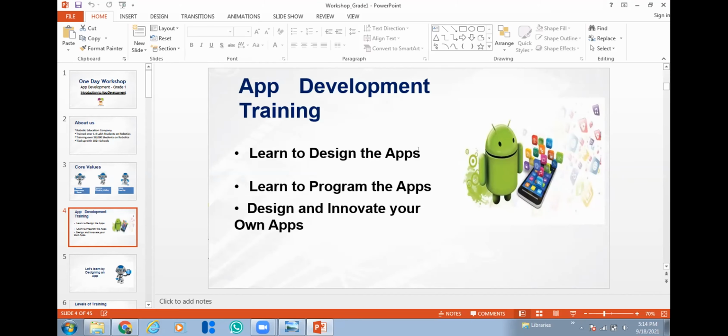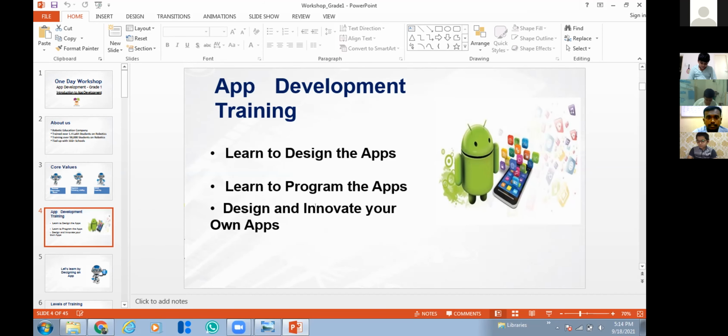One is you will learn to design the apps, you will be the designer. And second, you will be the programmer. In our courses, you are going to do both. You are going to learn how to design the apps and also how to program the apps. And also you will learn to innovate your own apps.